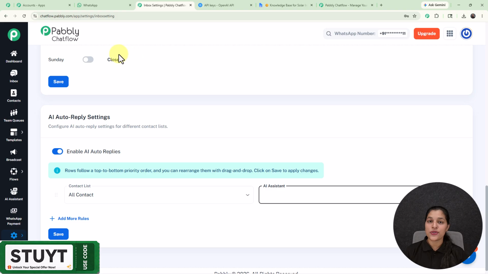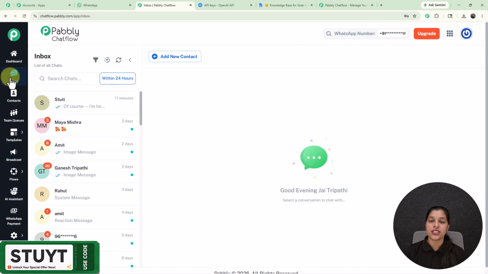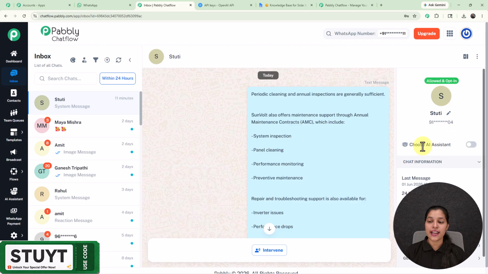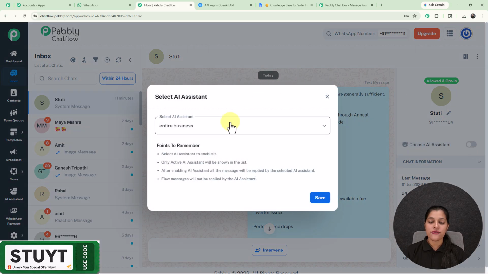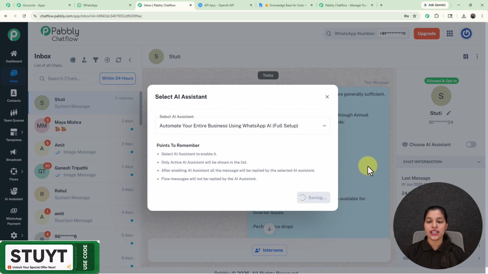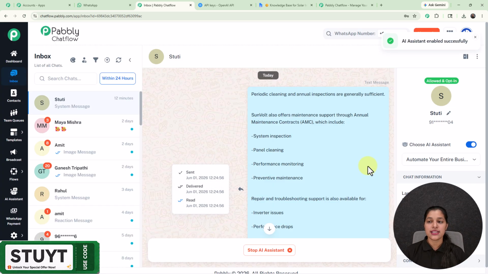Now let's see how to enable it for a particular chat. So right here I'm going to move towards my inbox. Now let's say I'm going to enable it for this particular chat. So here I'm on this chat where we are getting this option for choose AI assistant which you have to enable, and from here I'm going to select the AI assistant which I have just created, named automate your entire business using WhatsApp AI. Now let's save it, and right here you can see that my AI assistant has been enabled successfully.